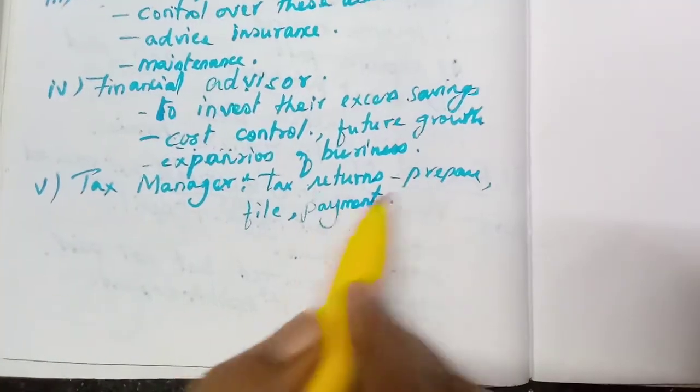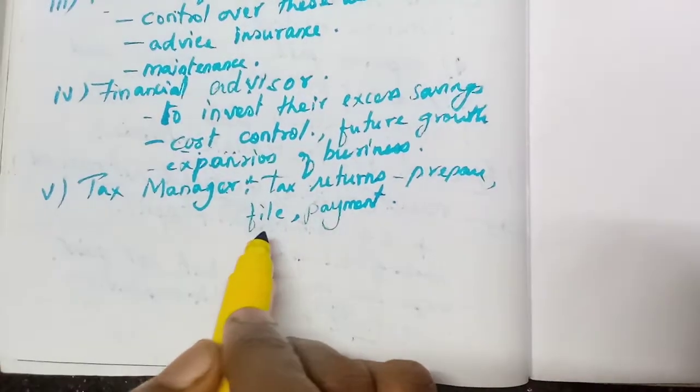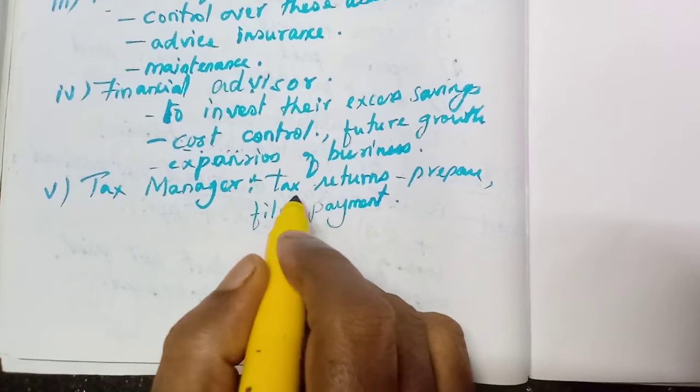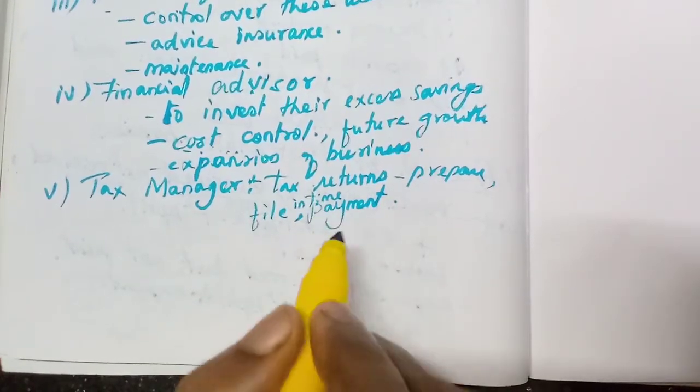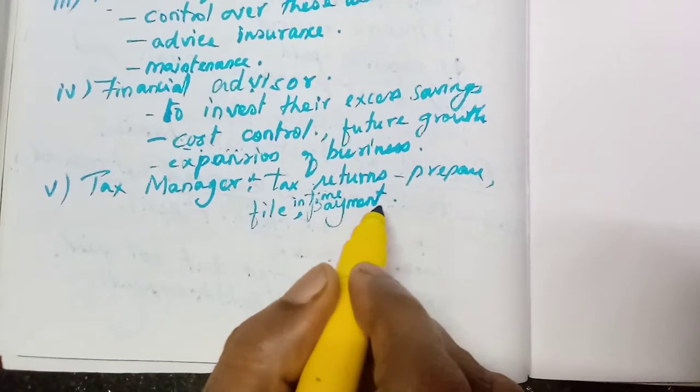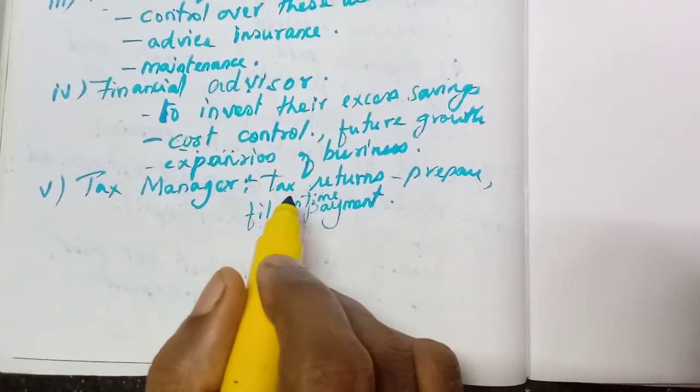He has to file in time, within the time limit, and payment also must be done within the time limit. So he is acting as a tax manager.